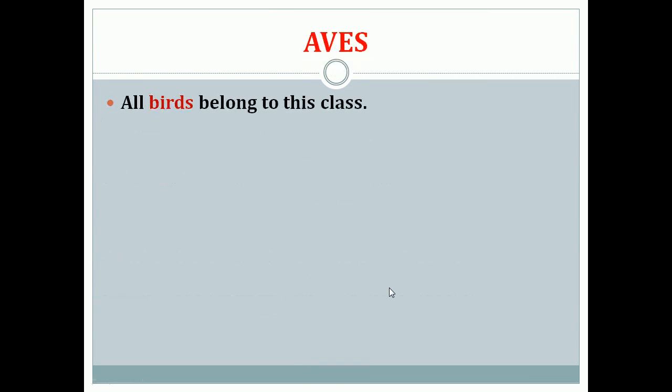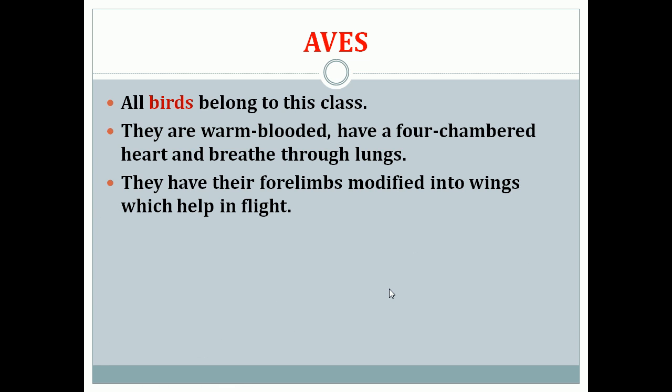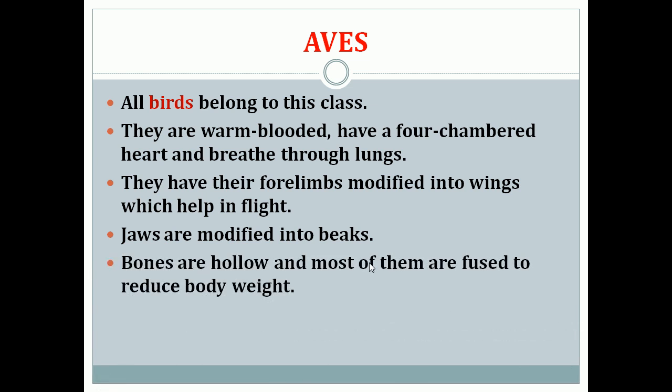Then Aves. Aves means all birds belong to this class. They are warm-blooded. Warm-blooded means their body temperature remains constant at any climatic condition, and they have a four-chambered heart and they breathe through lungs. They have their forelimbs modified into wings which help them to fly. Jaws are modified into beaks, and bones are hollow, and most of them are fused to reduce their body weight. And they will be having an exoskeleton which is in the form of feathers.